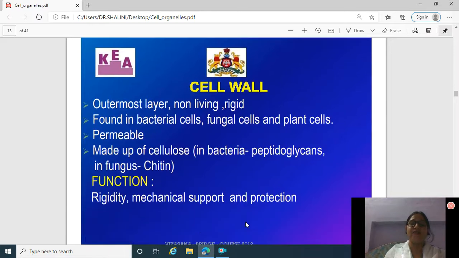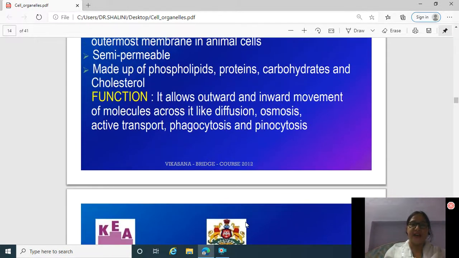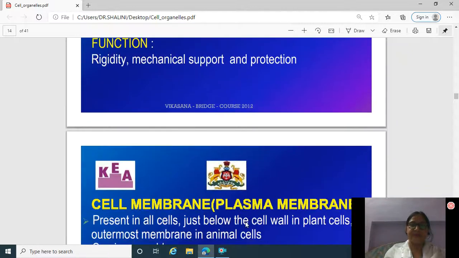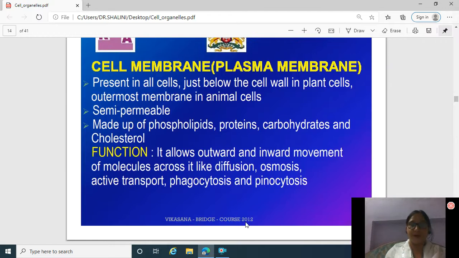Now, this is the cell wall which is present in plant cell. After that, cell membrane. Cell membrane is also called plasma membrane, and it is present in all cells. It is just below the cell wall in the plant cells, and it is the outermost membrane in animal cells. It is semi-permeable in nature. It is made up of phospholipids, proteins, carbohydrates and cholesterol.